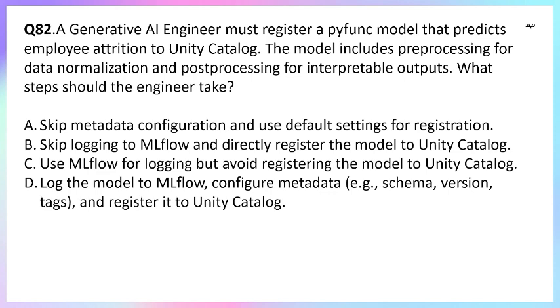Option C, use MLflow for logging but avoid registering the model to Unity Catalog. Not correct. Unity Catalog registration is required for governance, sharing, and secure access. Whereas option D is log the model to MLflow, configure the metadata, and register into Unity Catalog. Correct, because this is the full recommended pipeline for registering an ML model with governance and traceability. So yes, the correct answer is option D.